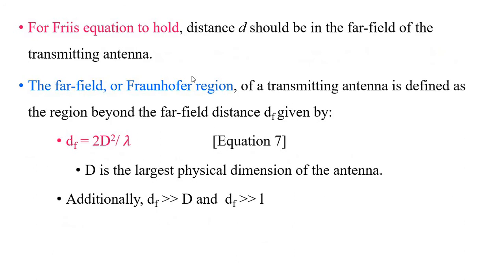Then for the Friis equation, always the distance d should be in the far field region of the transmitting antenna. The far field distance, or Fraunhofer distance, of the transmitting antenna defines the region beyond which the far field holds, and we can write this as df equal to 2D square by lambda. Here capital D is the largest dimension of the antenna, and lambda is the wavelength in meters. Here df, the Fraunhofer distance, should be greater than the dimension of the antenna, and also greater than the wavelength. So these two things we need to consider.